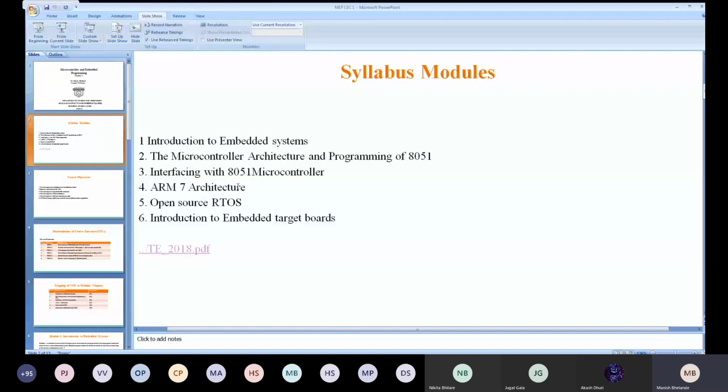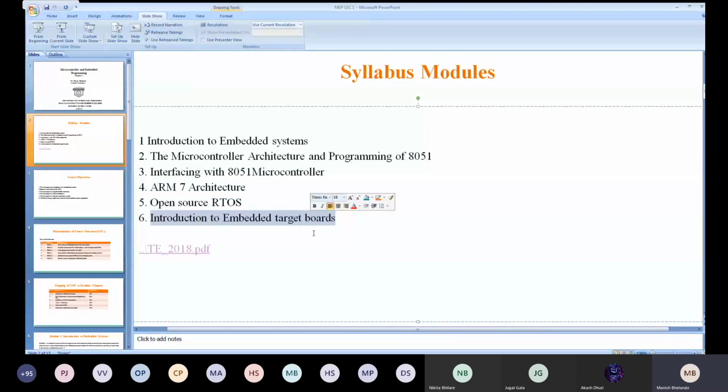Now, as I told you in the beginning, this subject is being shared with Archana ma'am. I'm going to take your first module, that is your introduction to embedded system. Next is the ARM7 architecture, and the fifth one is the open source RTOS. So these are my three modules, and of course one or two boards I'm going to take from the last chapter. The rest of the syllabus will be covered by Archana madam.